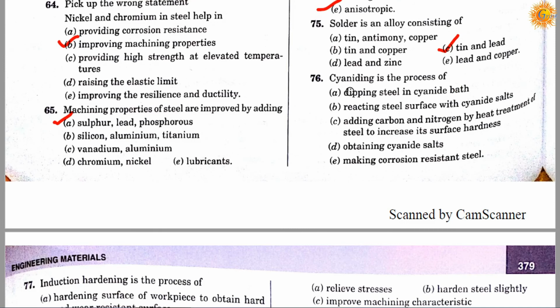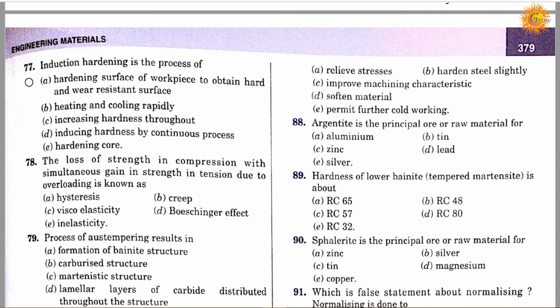Question number 76. Cyaniding is the process of: option A, dipping steel in a cyanide bath; option B, reacting steel surface with cyanide salts; option C, adding carbon and nitrogen by heat treatment of the steel to increase its surface hardness; option D, obtaining the cyanide salts; and option E, making corrosion resistant steel. Correct answer is C. Cyaniding is the process of adding carbon and nitrogen by heat treatment of steel to increase its surface hardness.